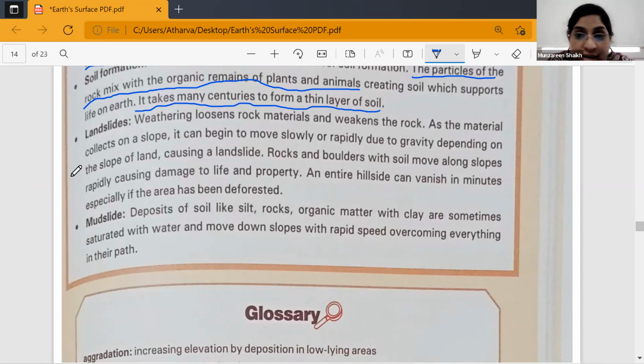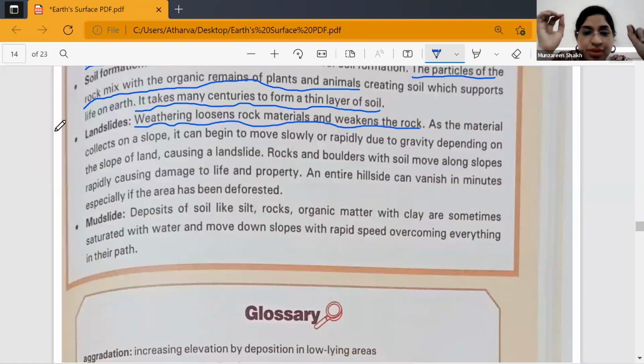Have you all seen any landsliding? Yes, ma'am, in the news. Yes, so this usually happens. Now you understood why a landslide happens. It is just because of weathering. So please underline this. Weathering loosens rock materials and weakens the rock.